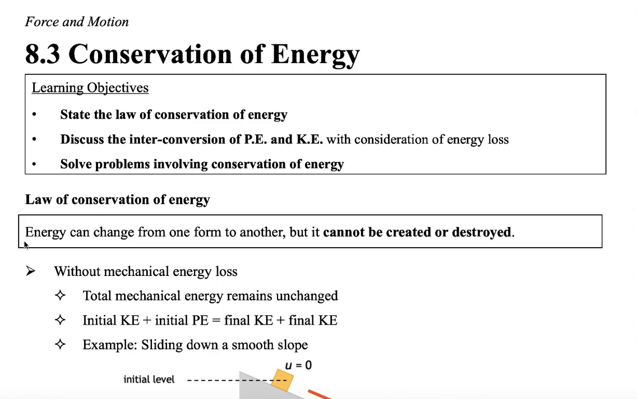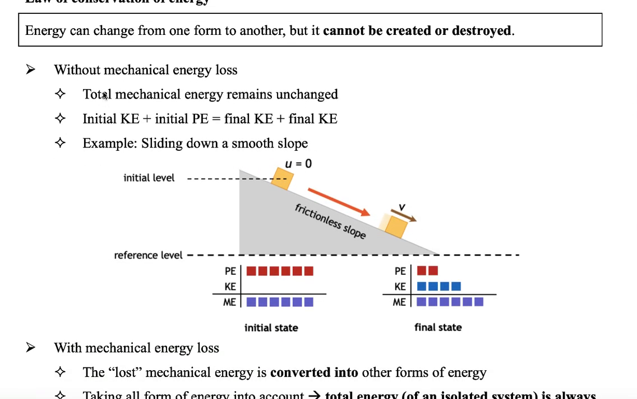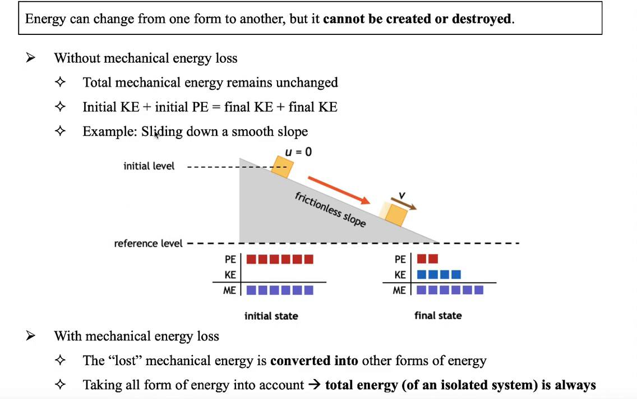Before we go deeply into this, let's use a very easy illustration to introduce what we mean by conservation of energy. There could be two cases. We define the first case as without mechanical energy loss, which means that the total mechanical energy remains unchanged. When we talk about the total mechanical energy here, we talk about the total mechanical energy of this block only, where this block is sliding down a smooth slope.